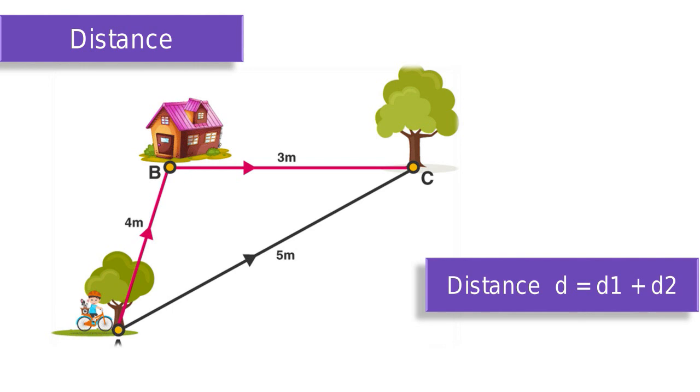What is distance? Distance is the total movement of an object without any regard to direction. We can define distance as how much ground an object has covered from its starting point to its end point. Let us understand the concept of distance with the help of the following diagram.